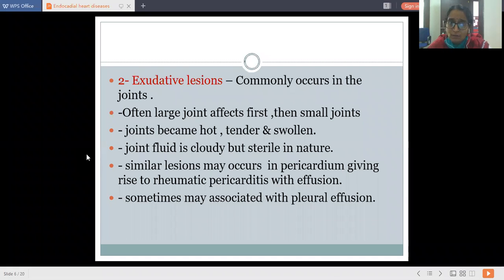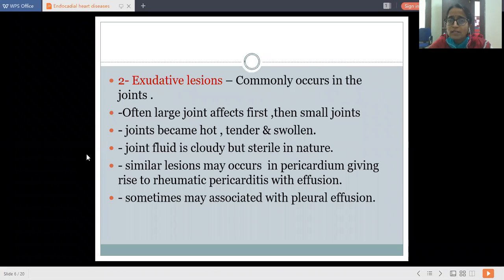Now the second type of lesion is exudative lesions, commonly occurring in the joints. Often large joints are affected first and then small joints. The joint becomes hot, tender and swollen. The large joints are the knee joint, then elbow joint, ankle joint, and then small joints like the interphalangeal joints are affected.